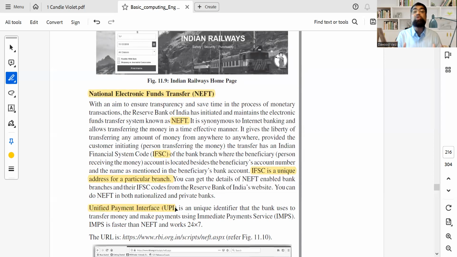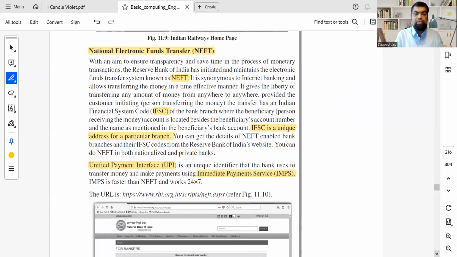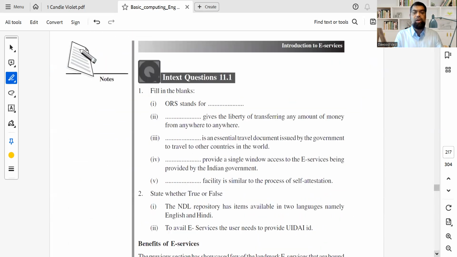India is the largest user of UPI in the world. At the G20 summit, when the Prime Minister of Germany came, he used UPI to buy some vegetables, sabzis. Unified Payment Interface. Remember Ashneer Grover, Bharat Pay, like that. You have PhonePe, Google Pay. All of these are immediate, IMPS, Immediate Payment Services. Remember, these acronyms are all that you need to know. But once you have used it, it's easy for you to understand.